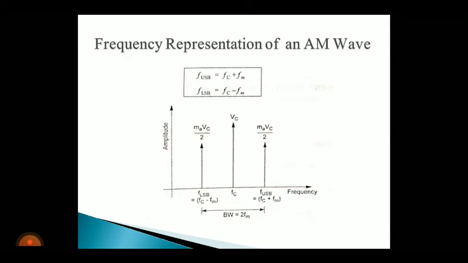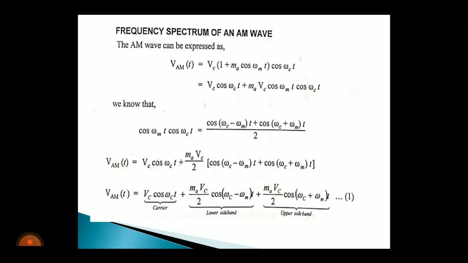The upper sideband frequency is represented by the letter FUSB, and the lower sideband frequency is represented by the letter FLSB. From the previous derivation, what is the frequency value of the lower sideband? That is equal to Fc minus Fm. Since we know omega c is 2 pi Fc and omega m is 2 pi Fm, for both terms 2 pi is a common term.